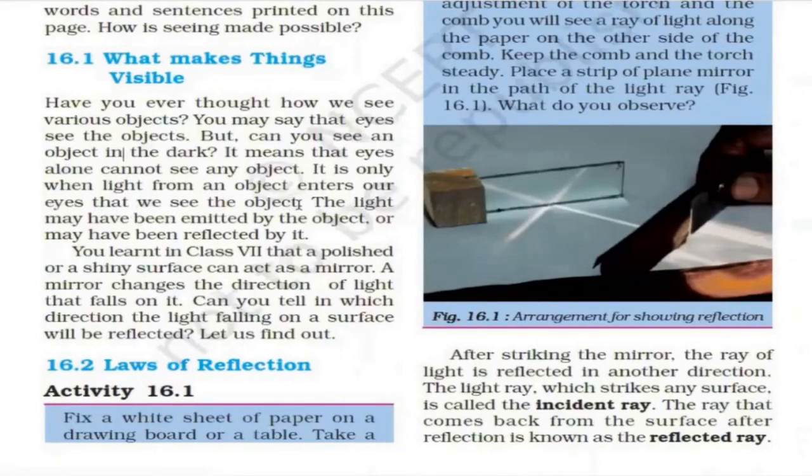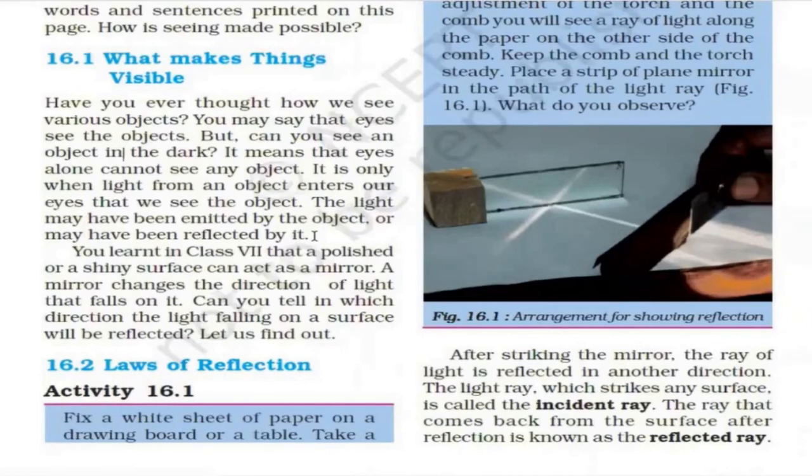So it is the property of light that enables us to see things. The light may have been emitted by the object or may have been reflected by it. So there are two things. Either a direct source of light that we can see, suppose a candle.